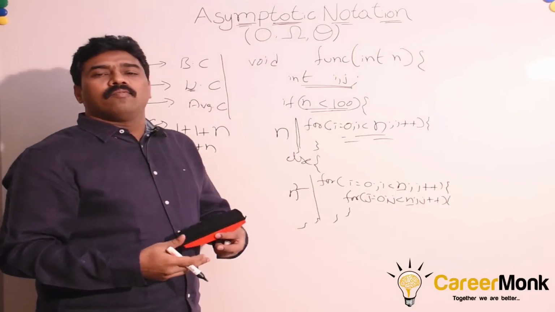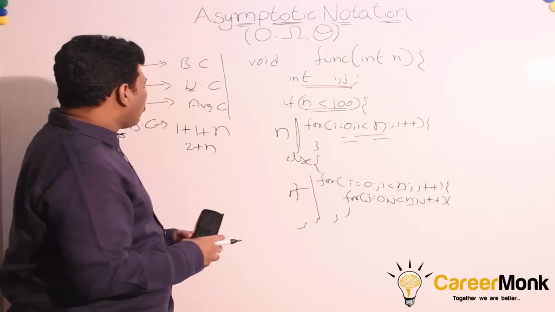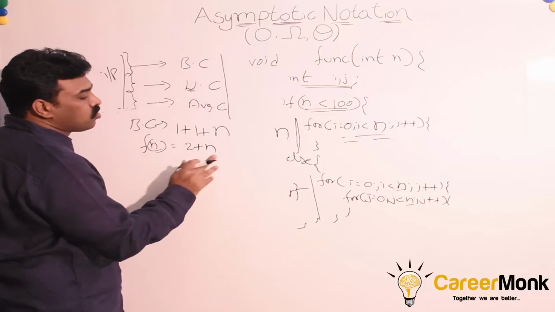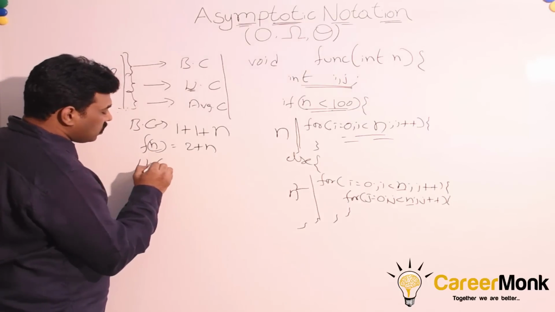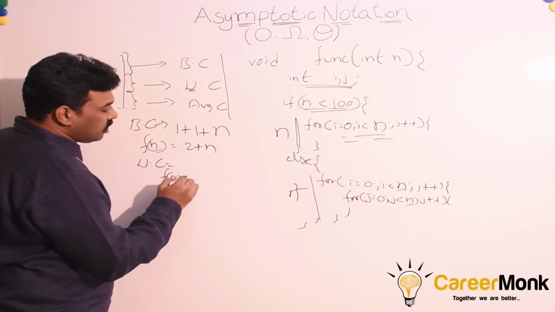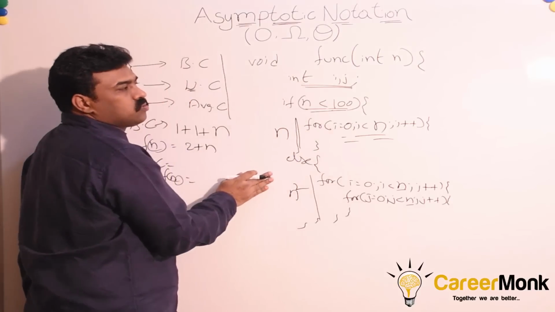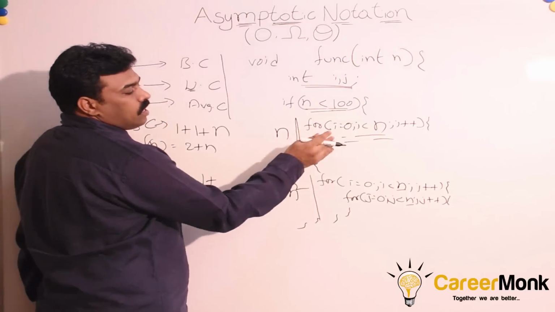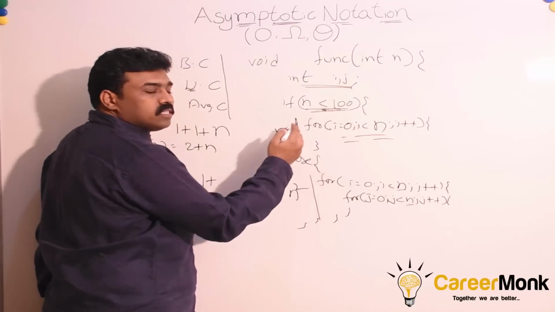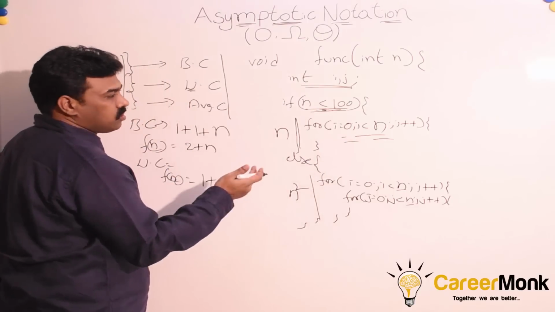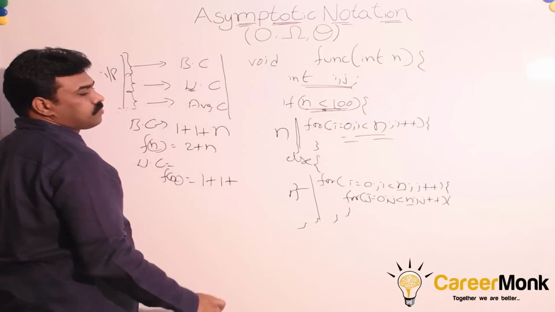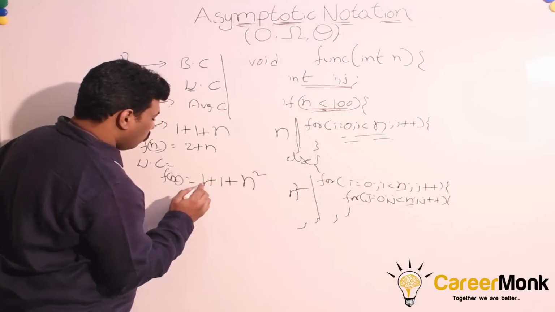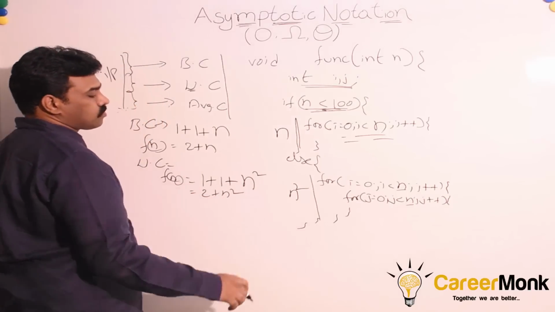As I said, for any algorithm or solution, we represent the running time as a function of the input. So f of n is equal to 2 plus n. Similarly, for the worst case, f of n is equal to, whether it is worst case or best case, we have to declare the variables, so let us say that is a constant amount of time. And in both cases, we have to execute this condition, whether it is true or false, so let us say that is 1. And since we have already seen that this is of the order of n square, the overall function is 2 plus n square.